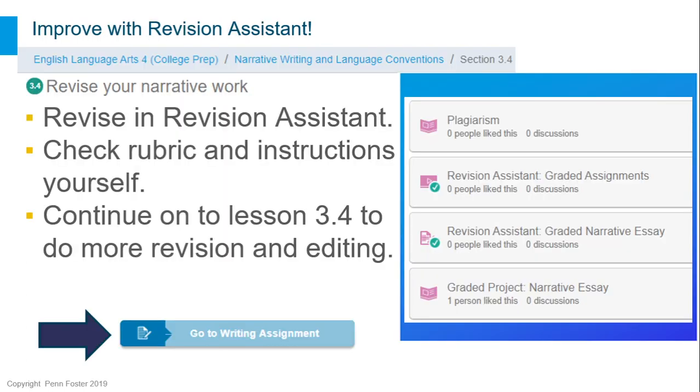Be sure to use Revision Assistant to get suggestions on improving your writing. Note that Revision Assistant checks for writing quality, not whether you have met the criteria. You will need to use the instructions and rubric to determine that.